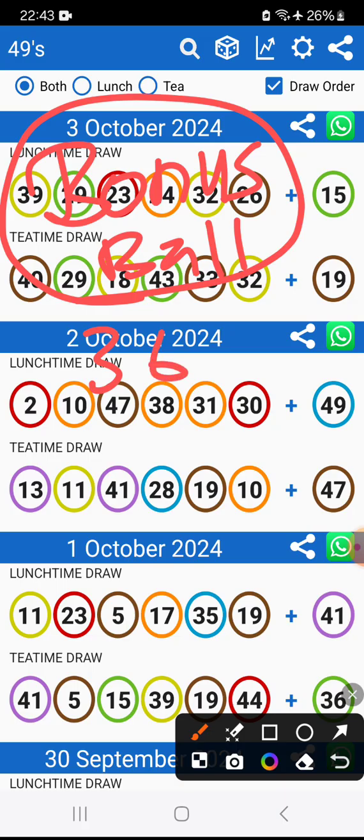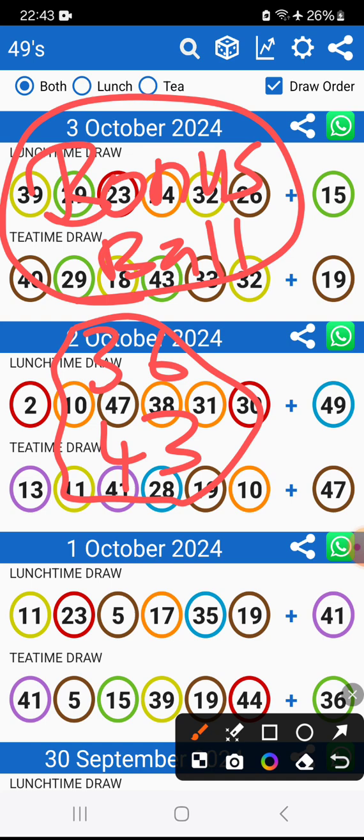36 and then 43. Yes, it will range from these numbers. 36 or 43 will be our bonus for tomorrow. 36 or 43, guys, will be our bonus for tomorrow's throw. Another thing that they can do with these two numbers, just to show you something,